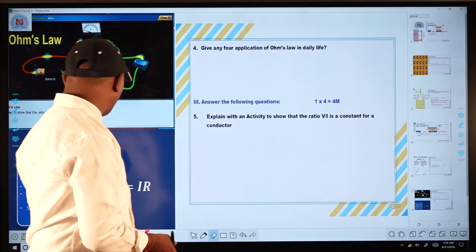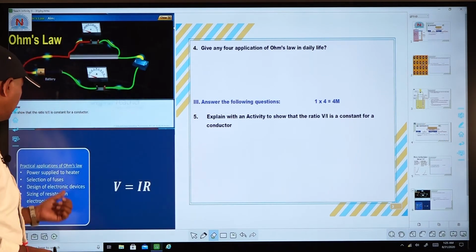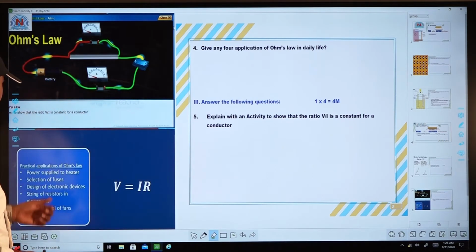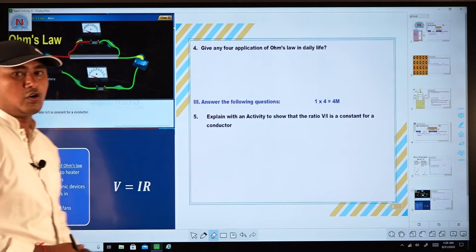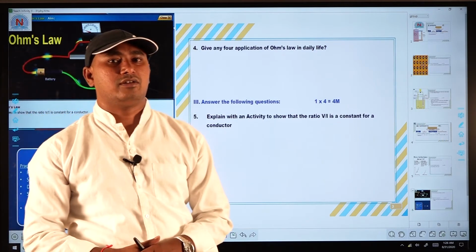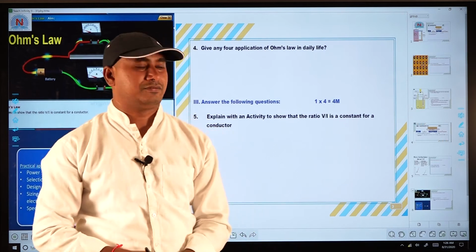The speed control of fans is also one of the applications of Ohm's law. So these are all the Ohm's law applications. What are the applications here? Power supply to heaters, selection of fuses, design of electronic devices, sizing of resistors in electronics, and speed control of fans. So these 5 are the applications of Ohm's law in daily life.